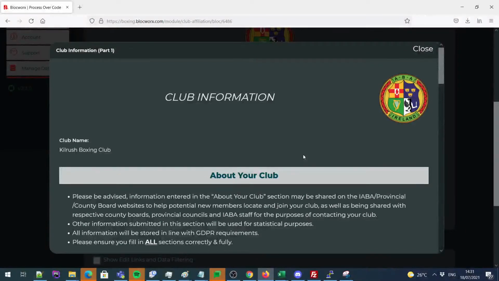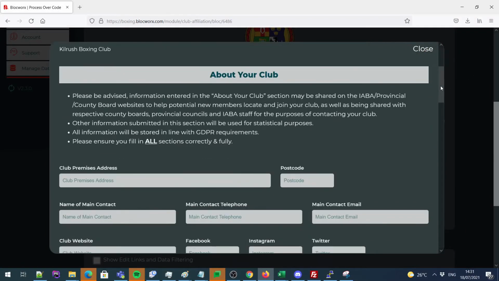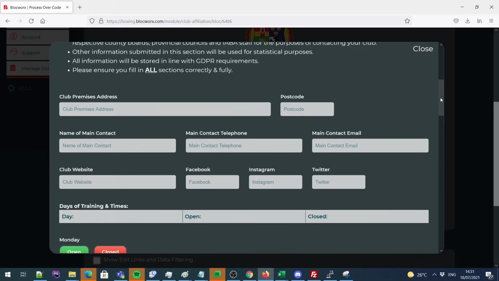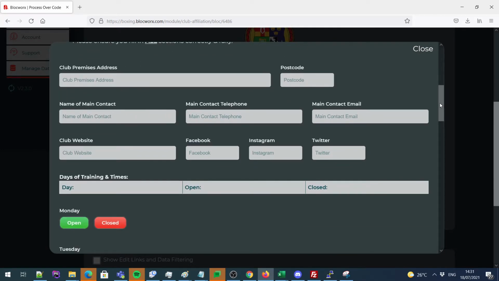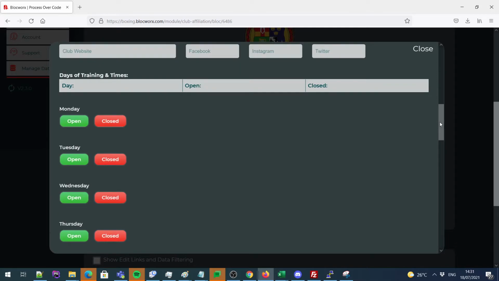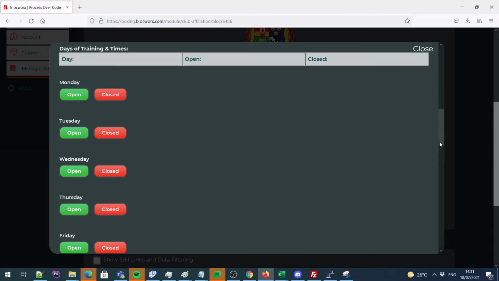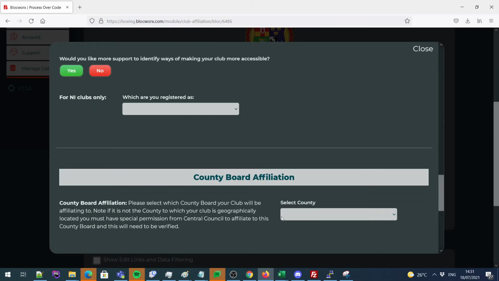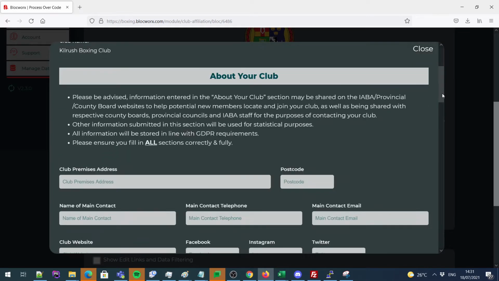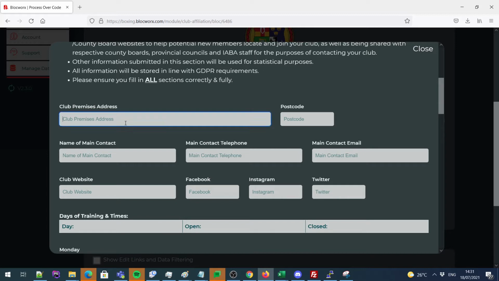The first section you'll see is the club information. This is the general information about the club, your point of contact, telephone numbers, and you can also put in options for your opening times and most importantly, what county you're going to be affiliating with. So what I'll do is I'll start to fill out some information.